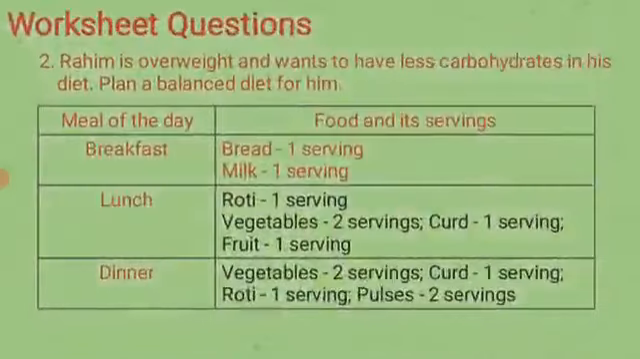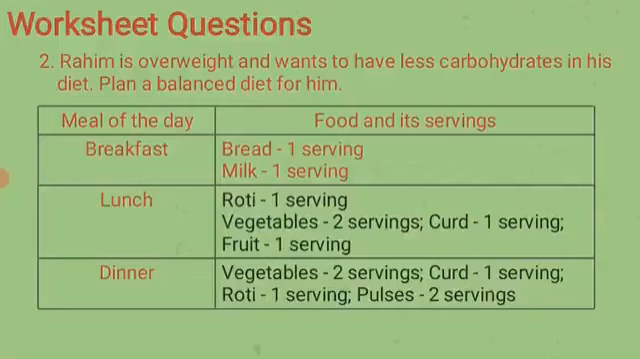Next question, Rahim is overweight and wants to have fewer carbohydrates in his diet. Plan a balanced diet for him. There is a table with meal of the day, food and its servings. Also there are 3 sections: breakfast, lunch and dinner.